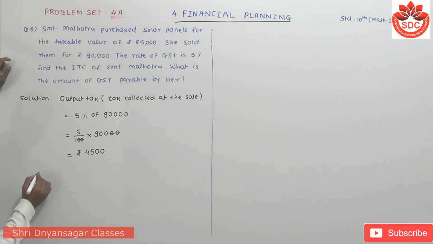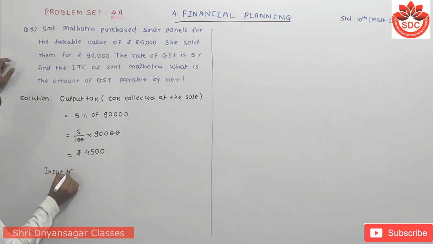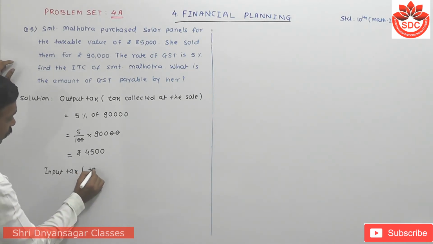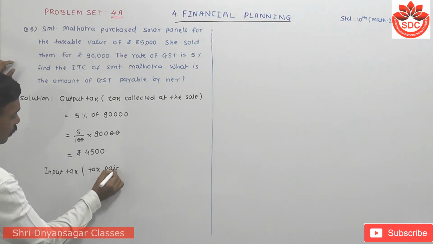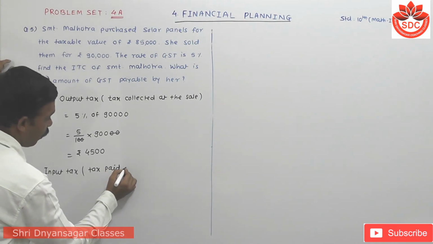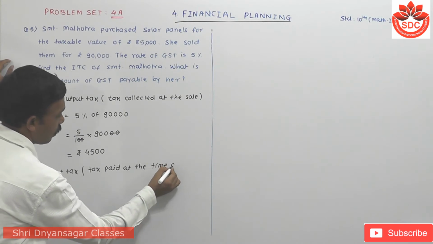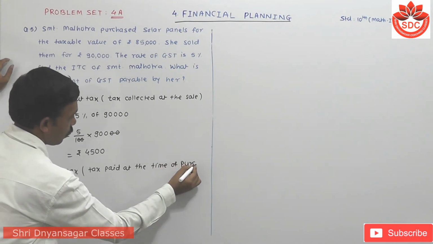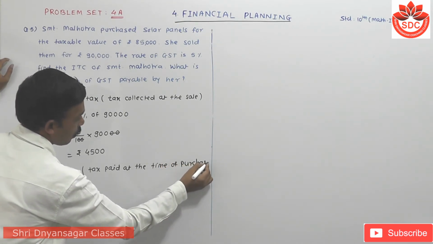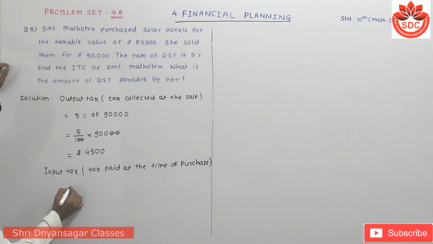Then input tax. Input tax means the tax paid at the time of purchase. This is also how much? 5%.